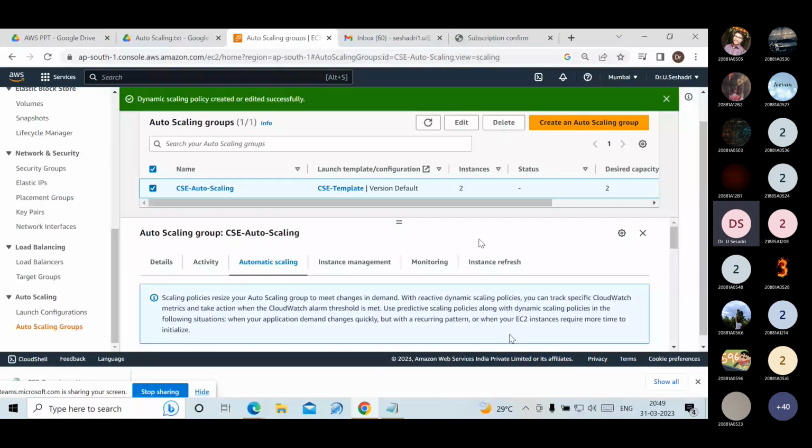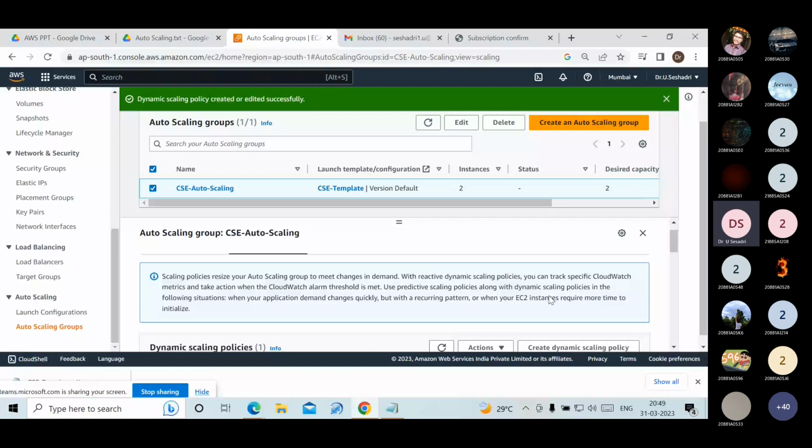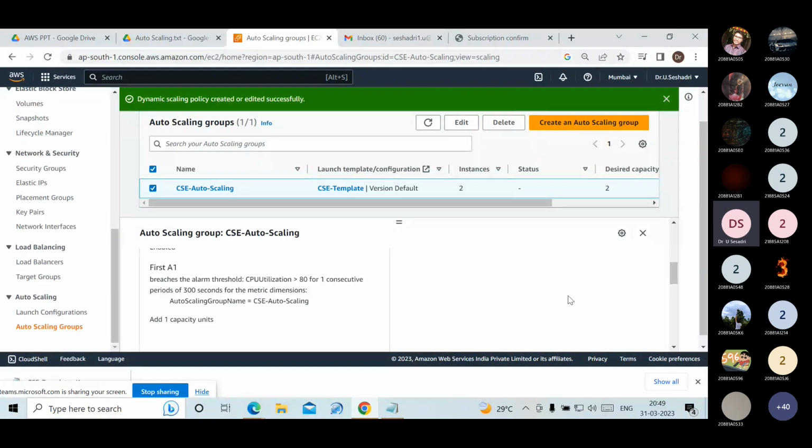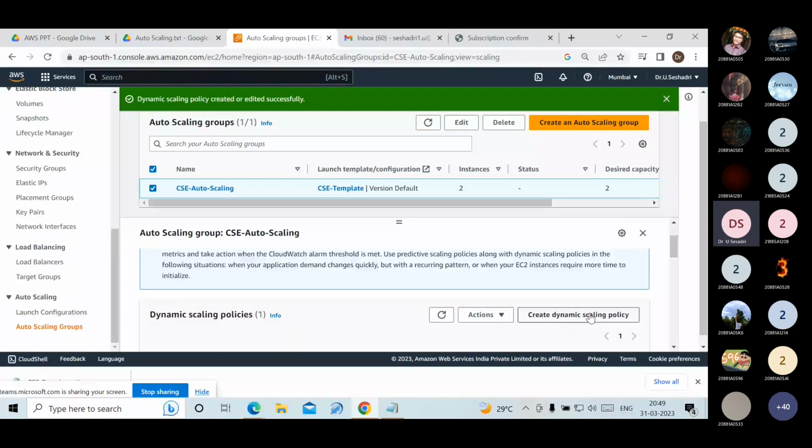One dynamic policy I am adding. When more customers use that website, it is adding servers. Now I am adding one more thing also.